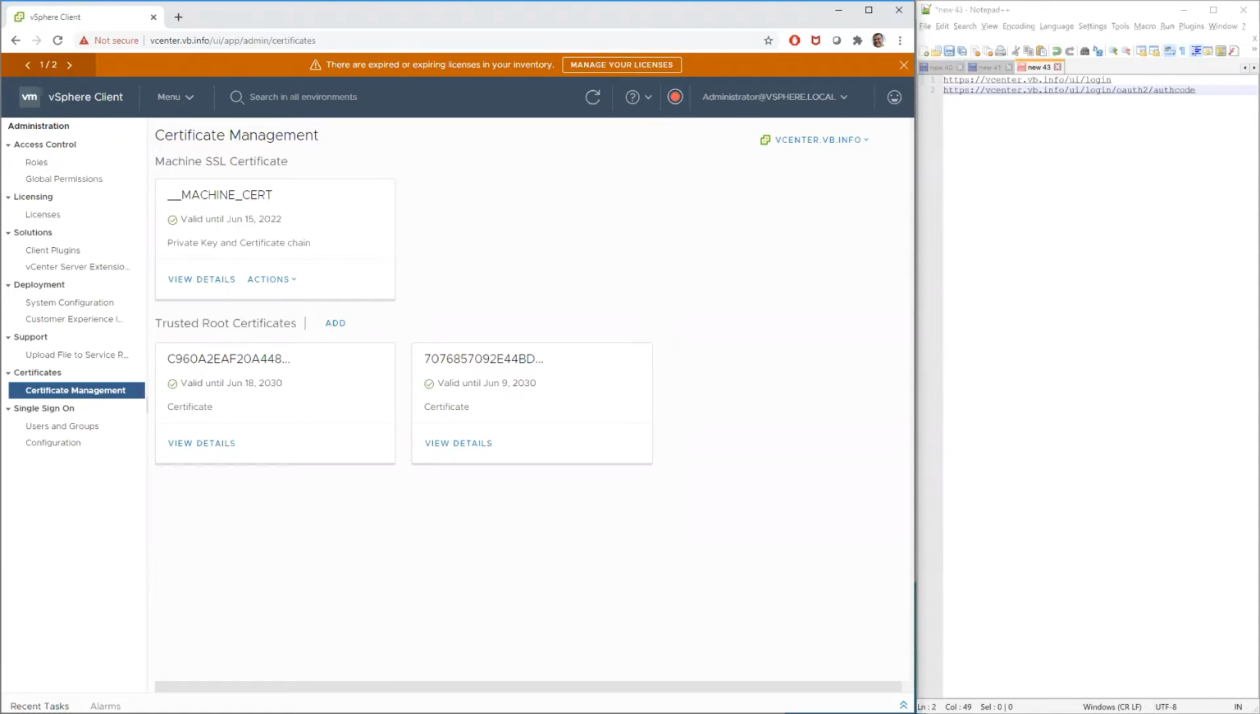Cool, thank you. All right, so moving on. Now we have the certs in place, we can see that they're there. We went and grabbed these URLs, or URIs, I should say, that we need for ADFS. So let's go get ADFS set up.